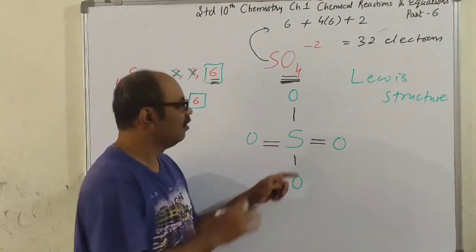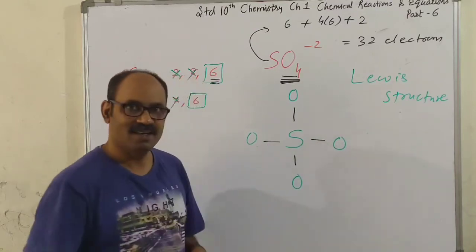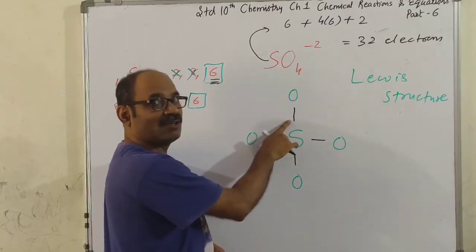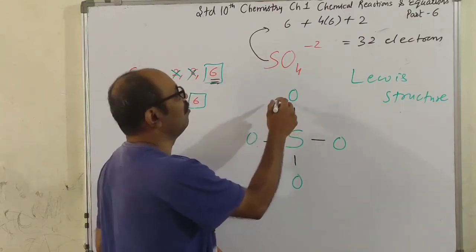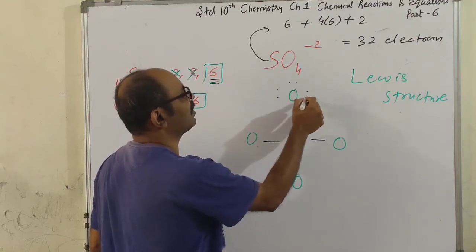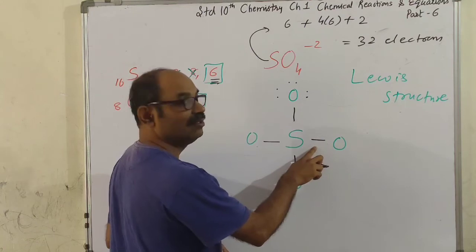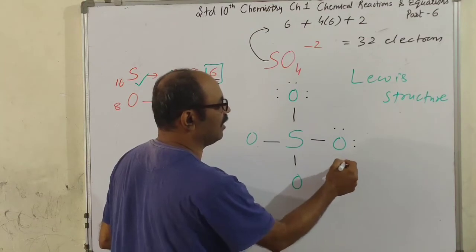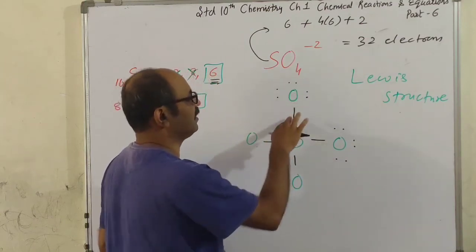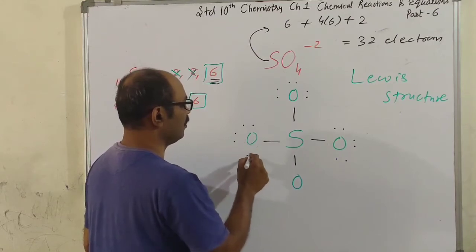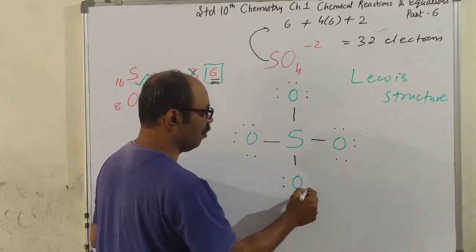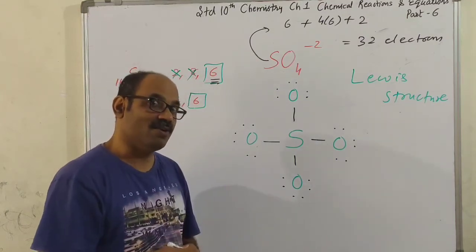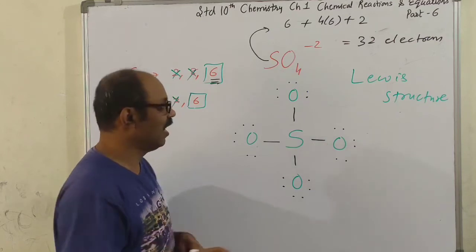Sulfur, first I give 4 bonds. Now look. 1 bond means 2 electrons. Now 3, 4, 5, 6, 7, 8. Here also 2 electrons are shared by oxygen. 1, 2, 3, 4, 5, 6. And this 2, 8. 2, 4, 6 and this 2, 8. If you count, 32 electrons are there. Now look here.